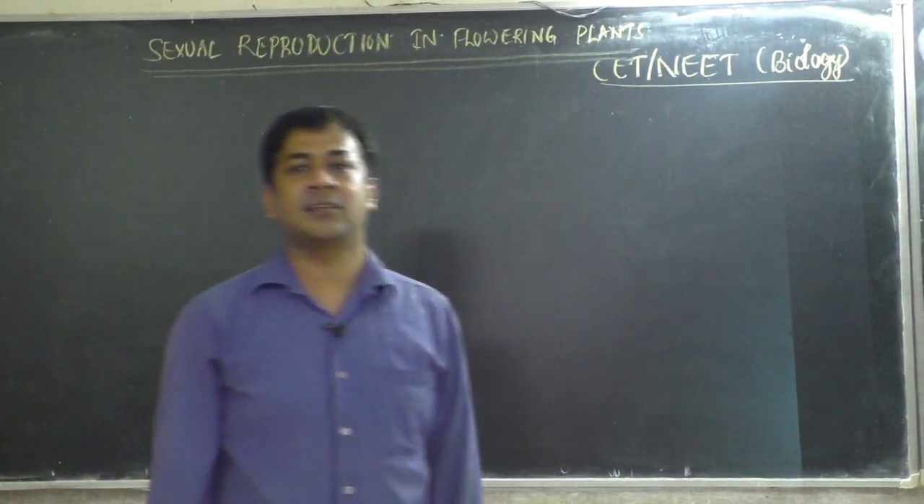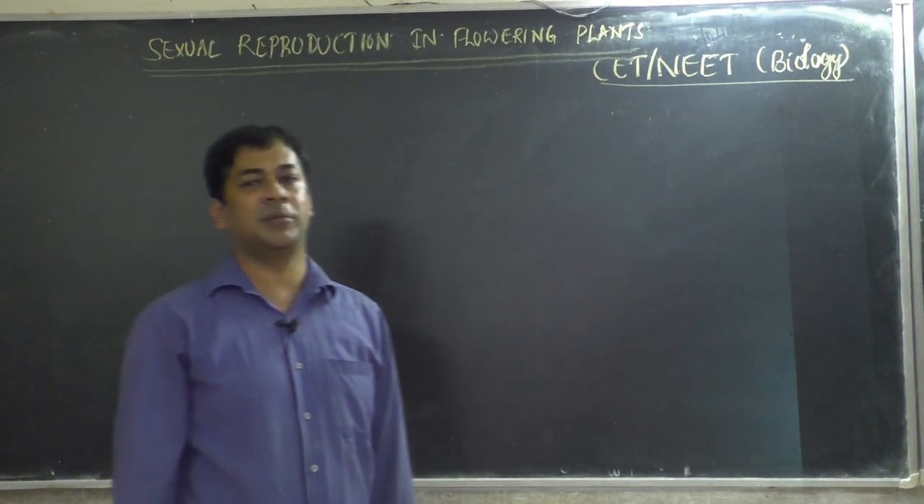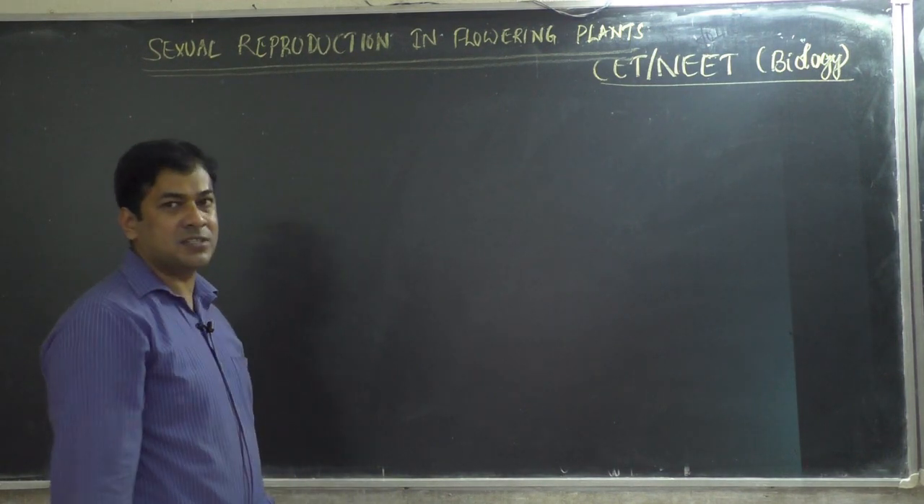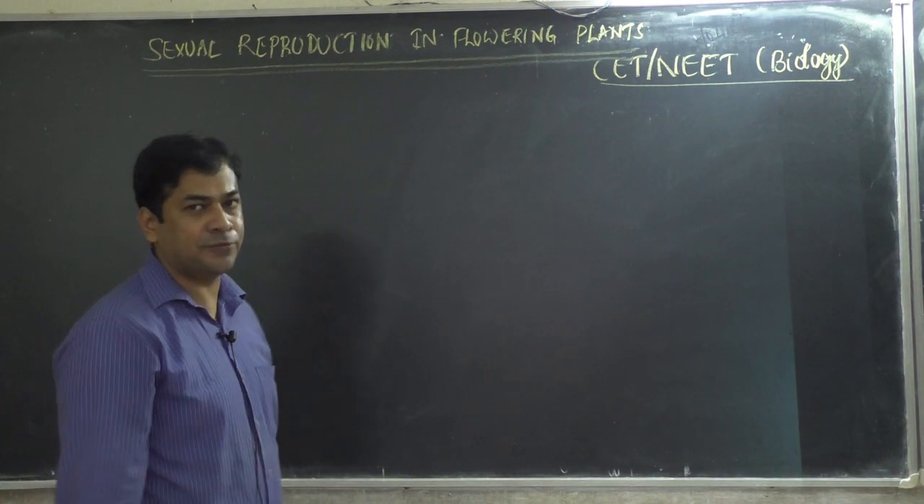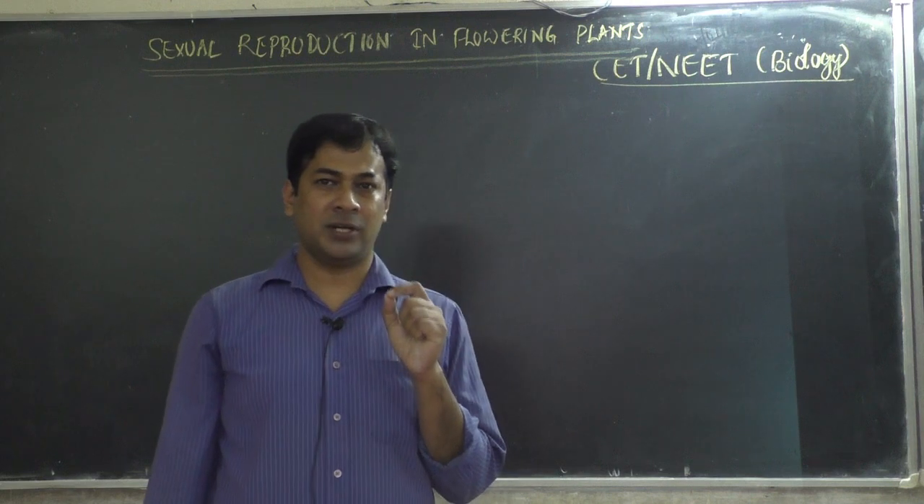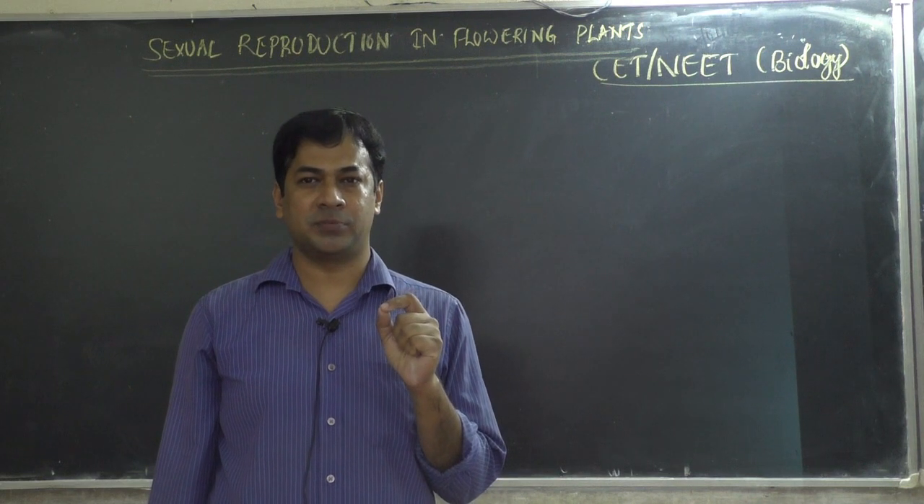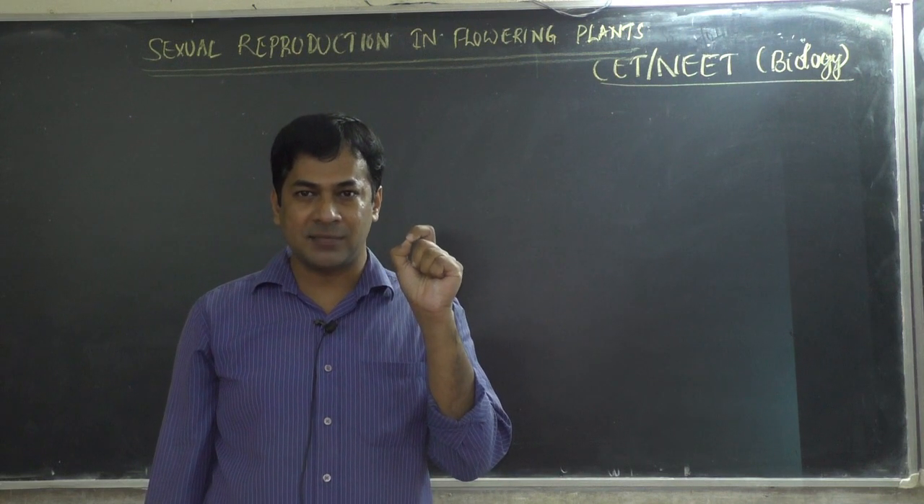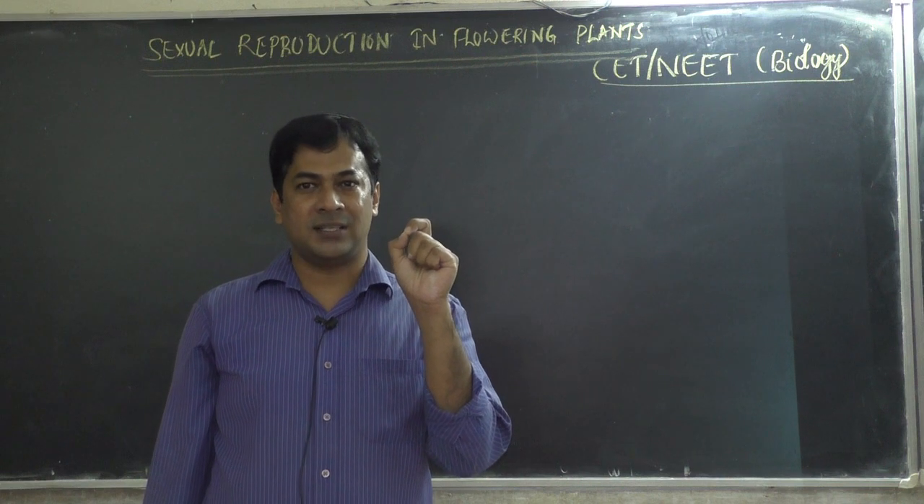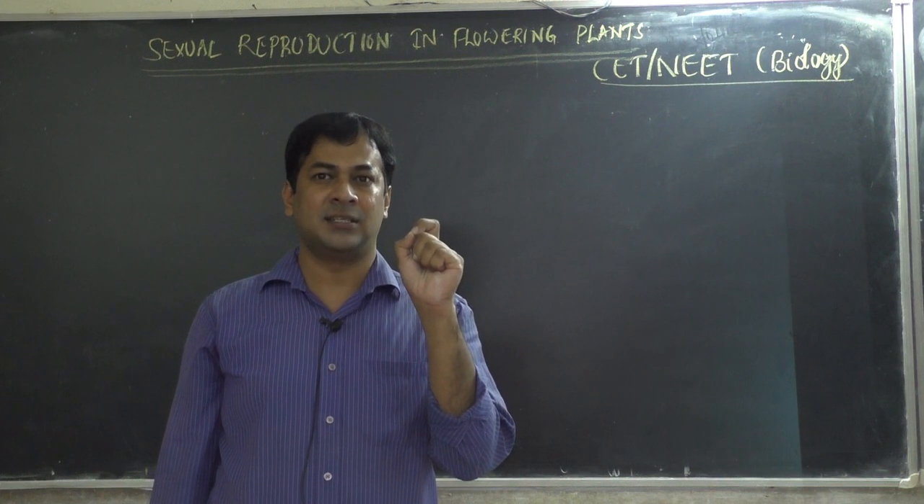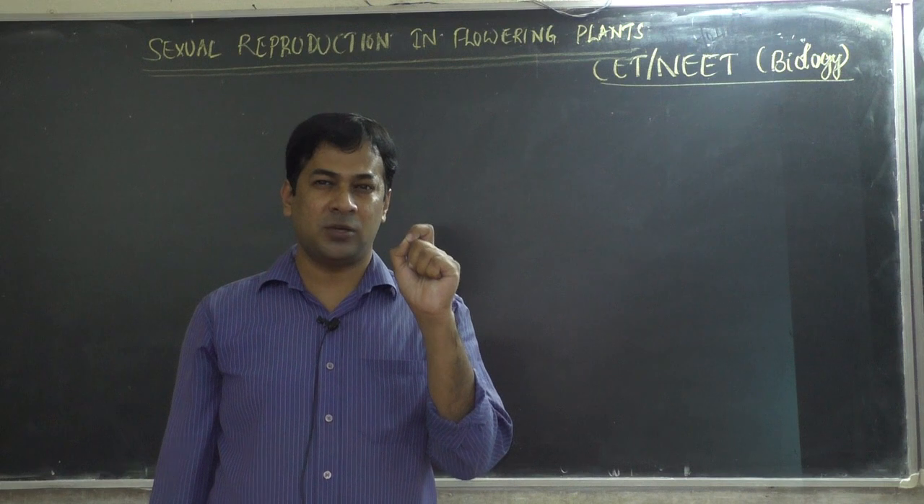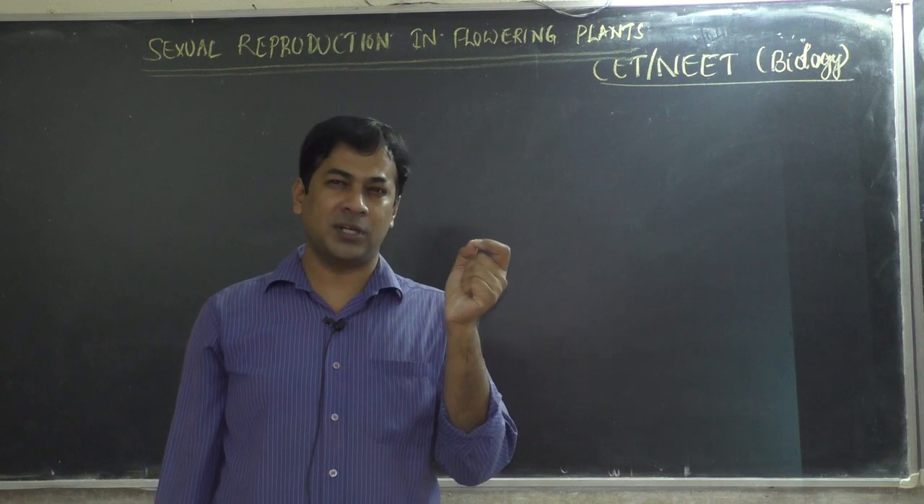We were learning in our last class about sexual reproduction in flowering plants. One part we finished, that is production of pollen grains. Pollen grains are also called microspores because they are very small in size. Micro means small. So as these spores are very small in size, they are called microspores. Microspores are also called pollen grains.